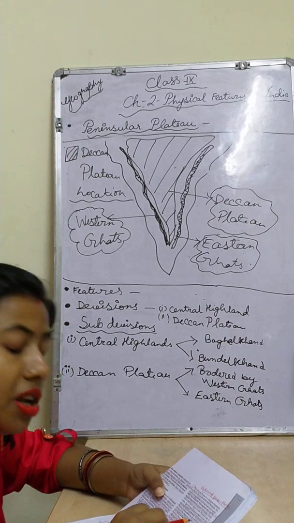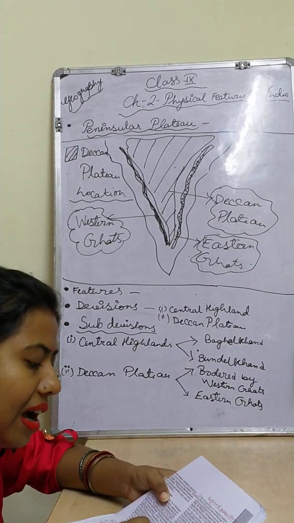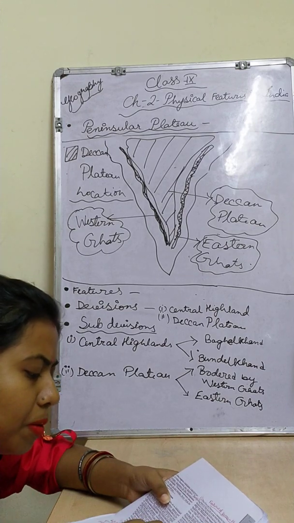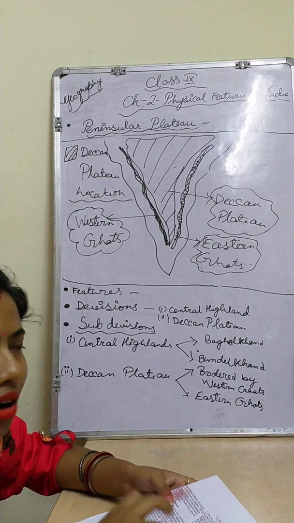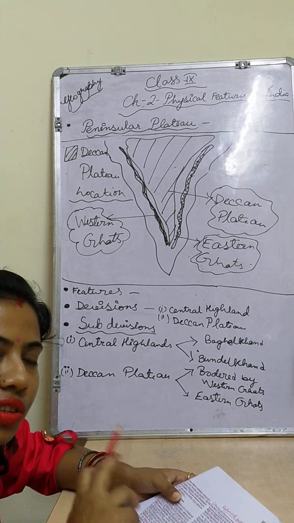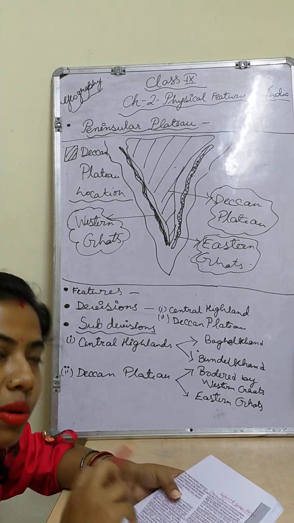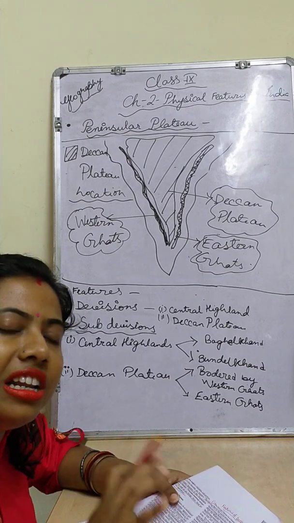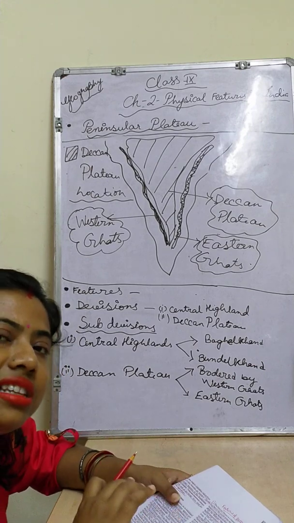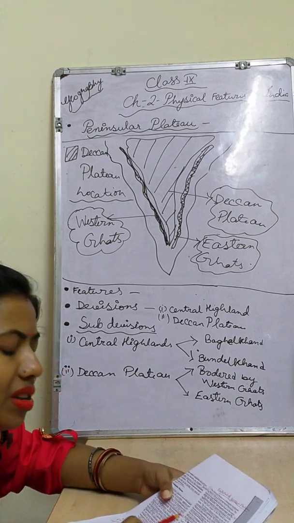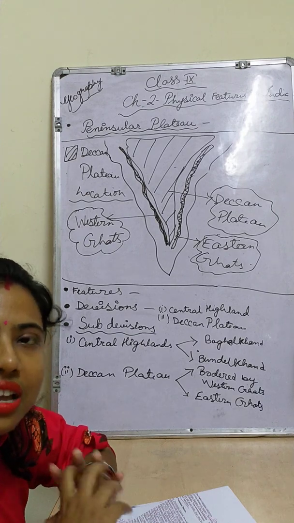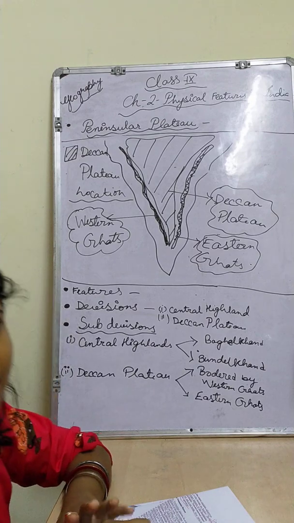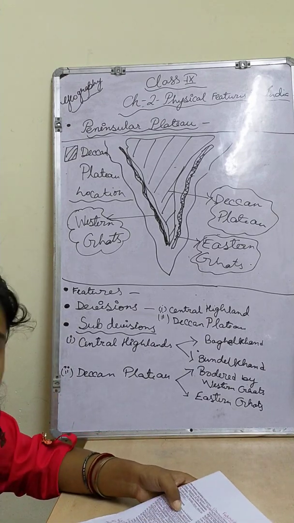The plateau is also visible in the northeast, where it is located in Meghalaya, the Karbi Anglong plateau, and in the north, the Kochar hills. Separated by the fault from the Chotanagpur Plateau, three prominent hill ranges are also there: Garo, Khasi, Jaintia. Children, I have already mentioned with the Himalaya the ranges of Purvanchal, but this Purvanchal is also a part of that plateau. So I did not tell in detail when I was discussing the Purvanchal. Okay children, so these three were there. I think the world's highest rainfall receiving place is located in these Khasi hills, on the windward slope, children.